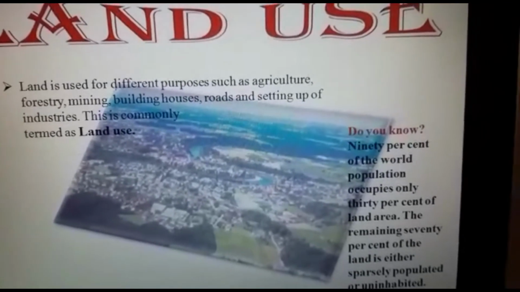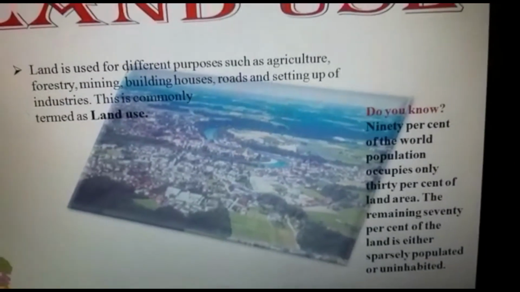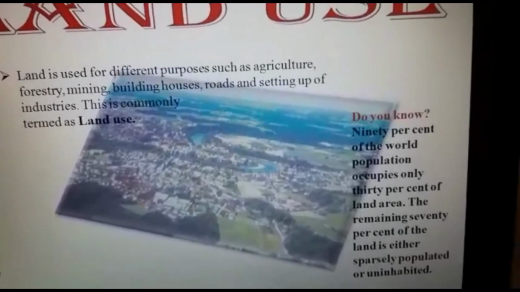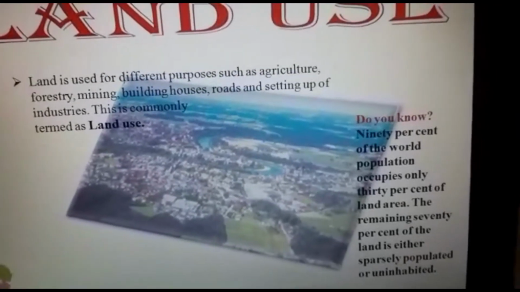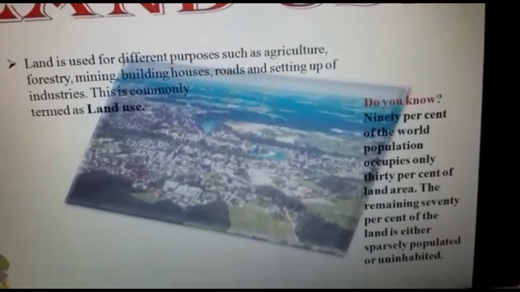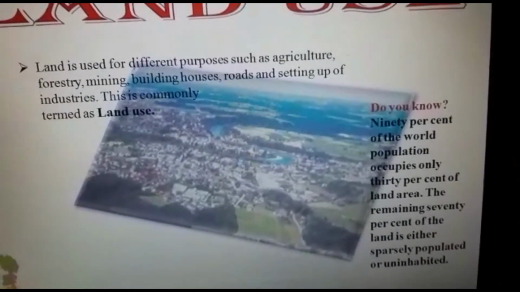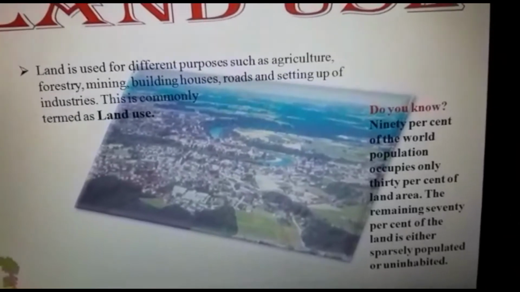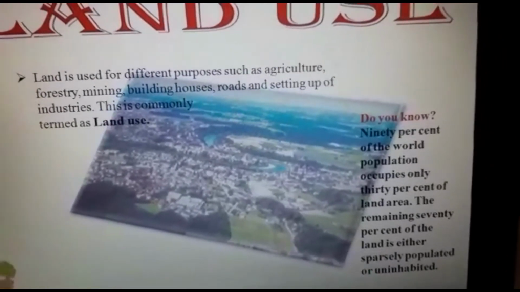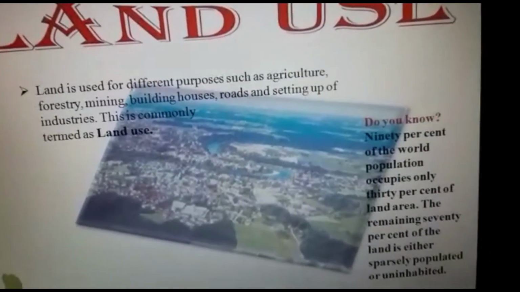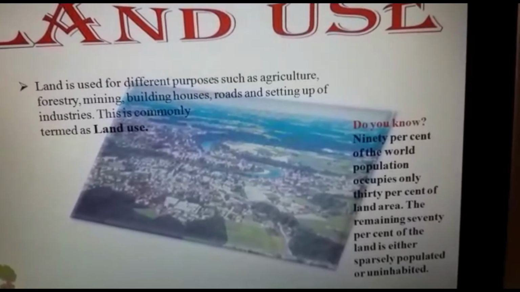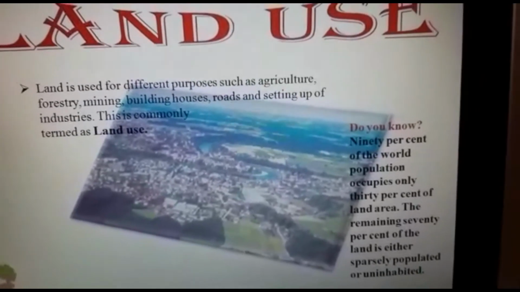Here we will see one fact: 90% of the world population occupies only 30% of the land area, and the remaining 70% of the land is either sparsely populated or uninhabited. Uninhabited means no one is living there, or maybe very few people are there. So we are only using 30% of the land area.